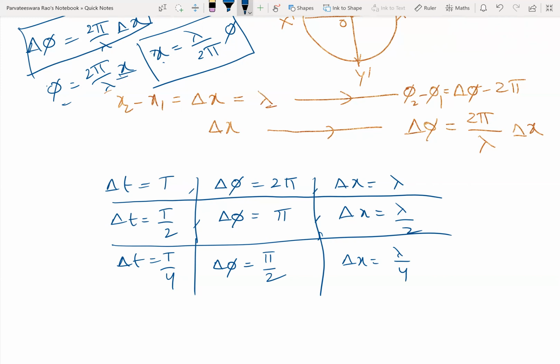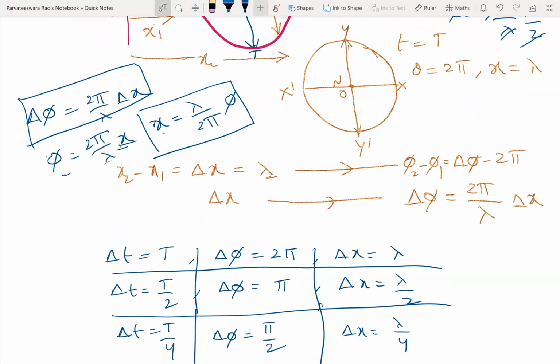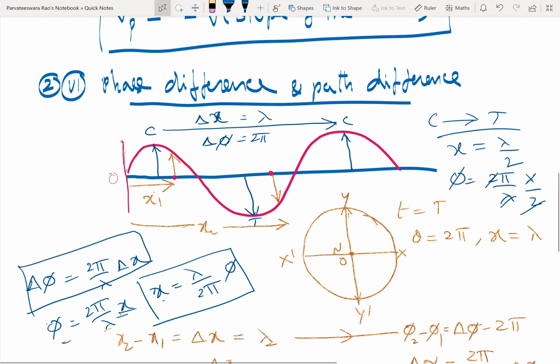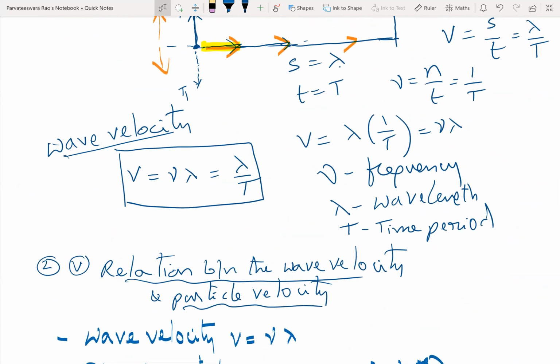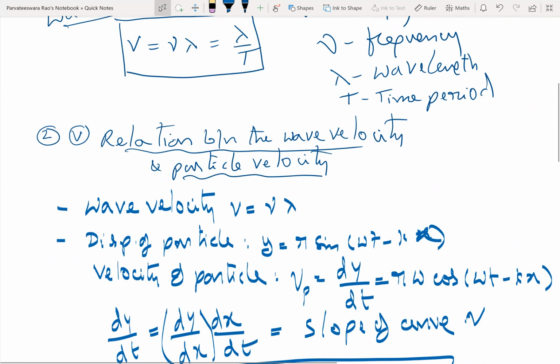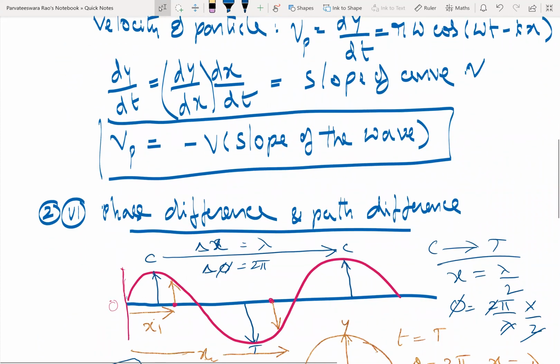So this is very, very important. Even coming stationary waves will also need it. So we got three important relations here. One is v equals nu lambda equals lambda by T. Next, particle velocity is equal to minus v into the slope of the wave.